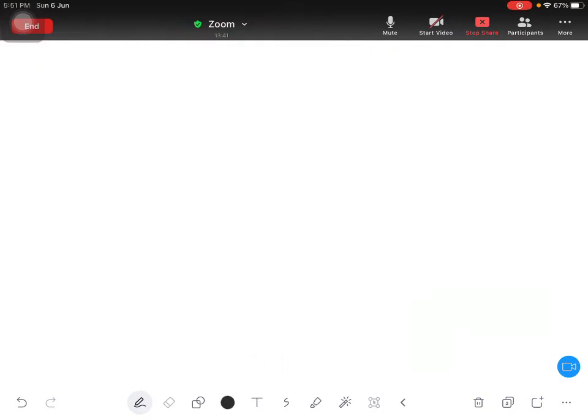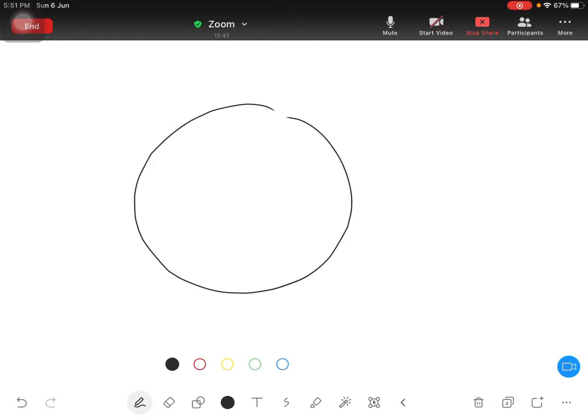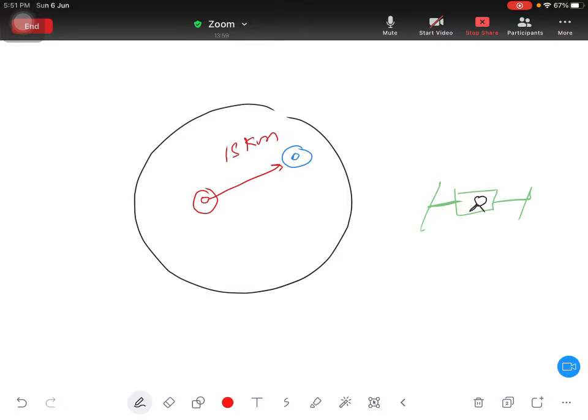I mean to say, imagine this is the earth and I am here, you are here, and this is the satellite. In this satellite one scientist is sitting. Suppose the distance between me and you is 15 kilometers. Right now the distance is, suppose, 25 kilometers. Because you are not changing your location, you are not changing your position.